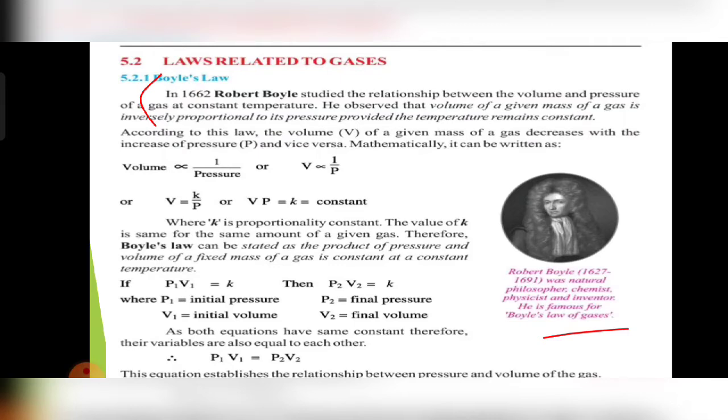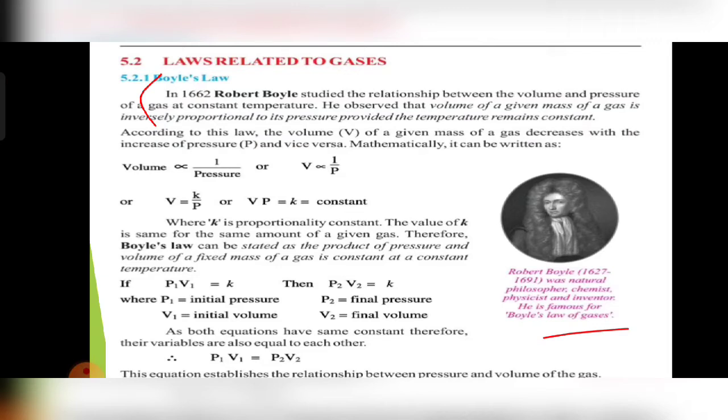When we apply pressure, the volume of a fixed amount of gas decreases, and the temperature will also be constant. For example, if we increase the pressure by one atmosphere, the volume will decrease, and when we double the pressure again, the volume will decrease further, because they are inversely proportional to each other and the temperature is constant. And this is the statement.